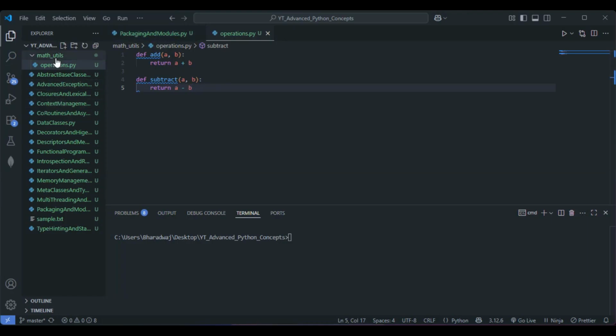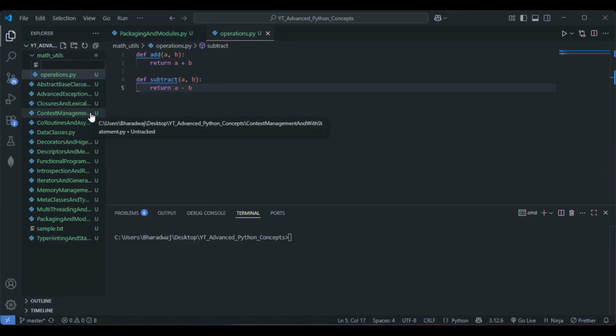Next, let me go with one more file within the math_utils package here.